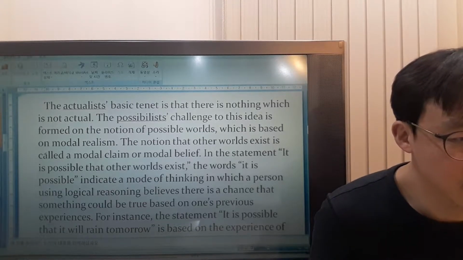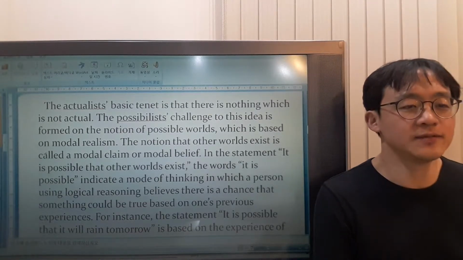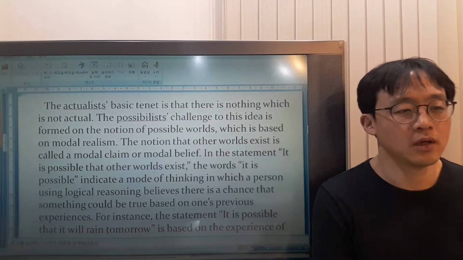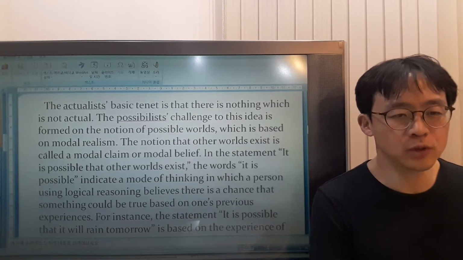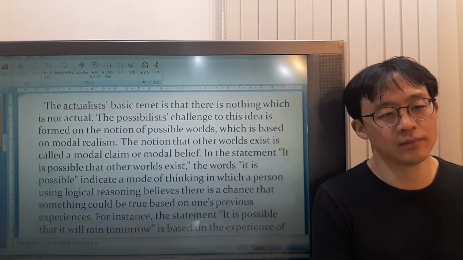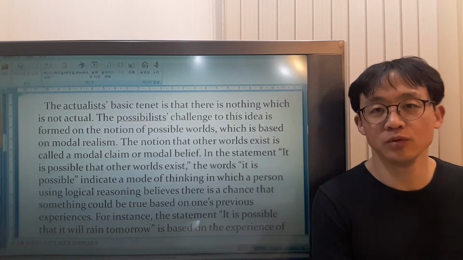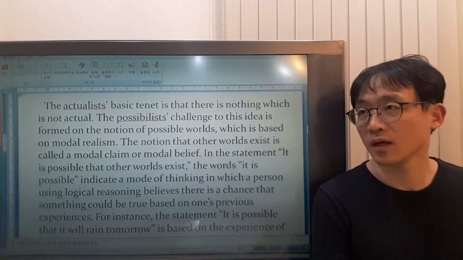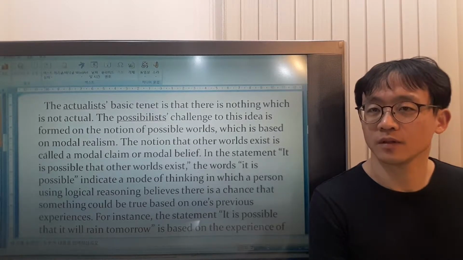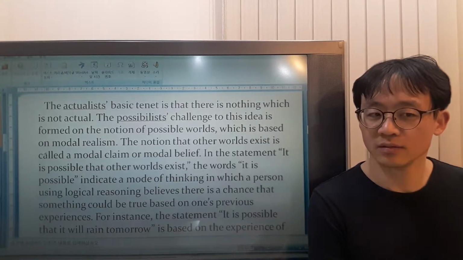The possibilist's reaction to this idea is formed on the thought of possible worlds, which is based on modal realism. Modal is the adjective of mode. Mode is a state of something that exists. All right.